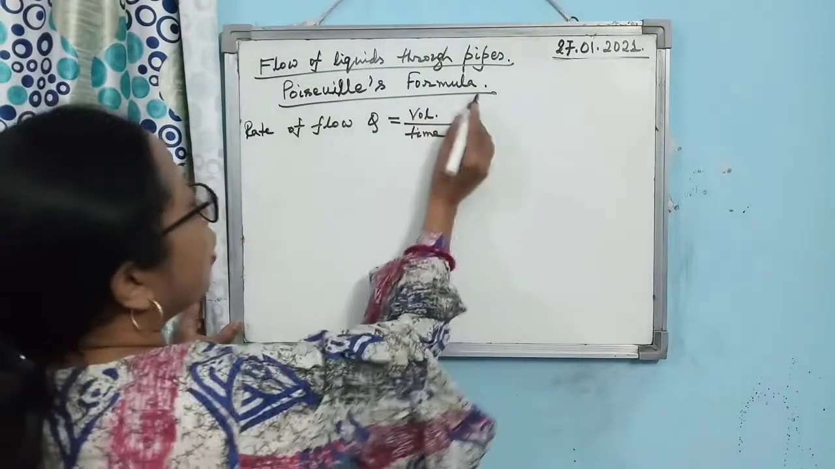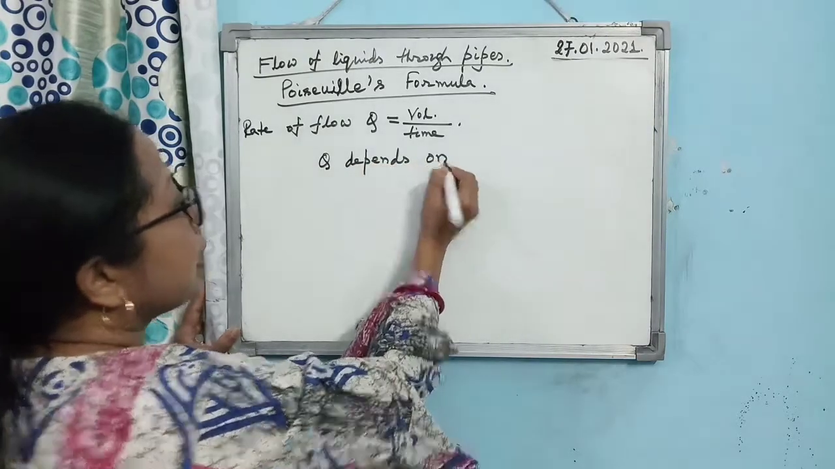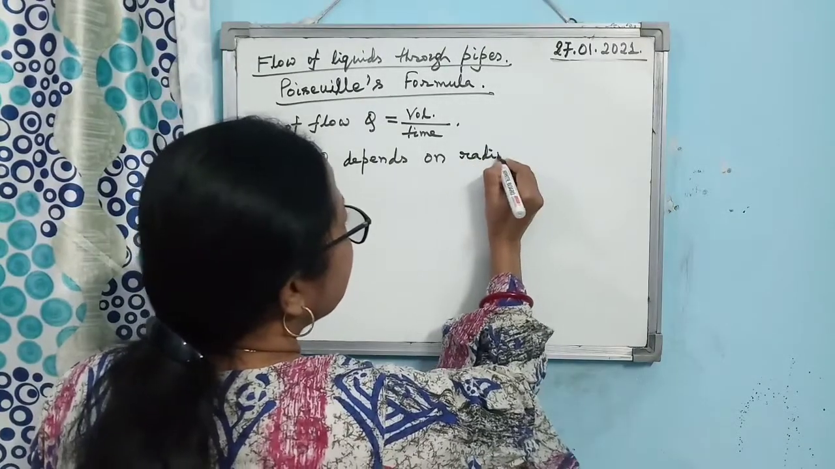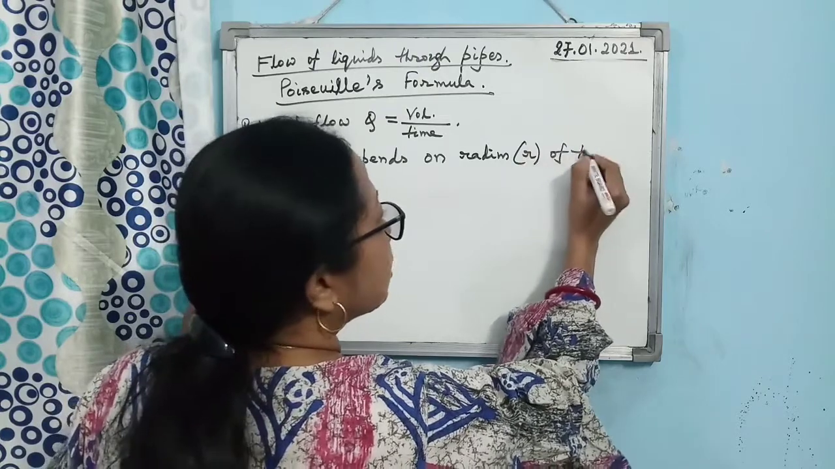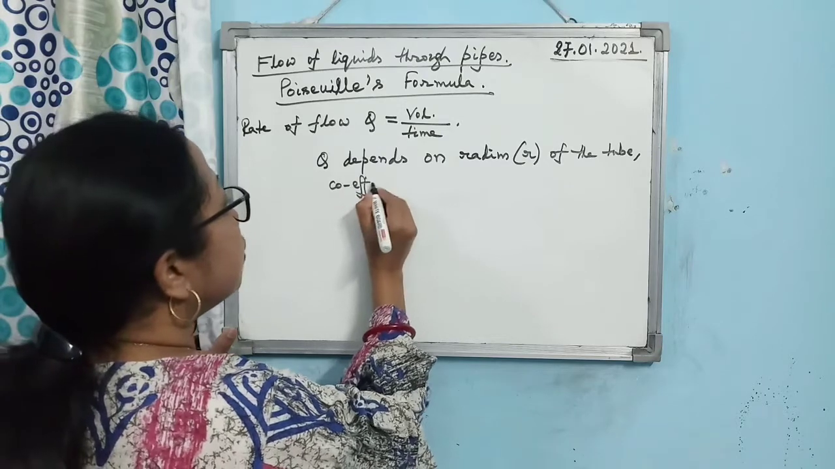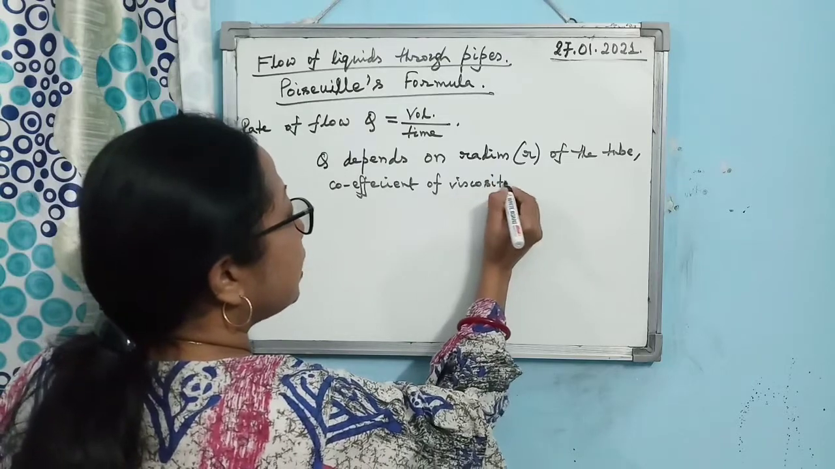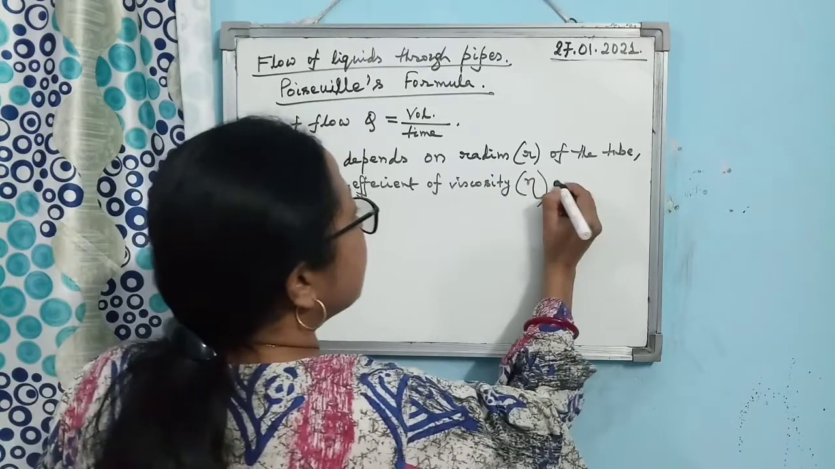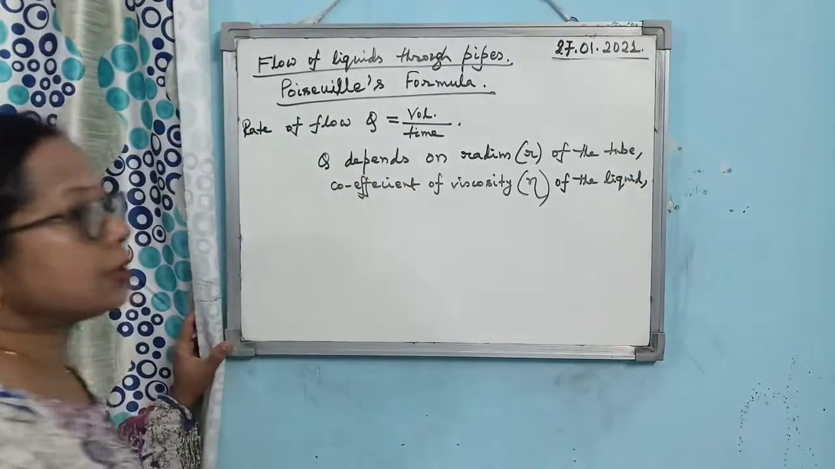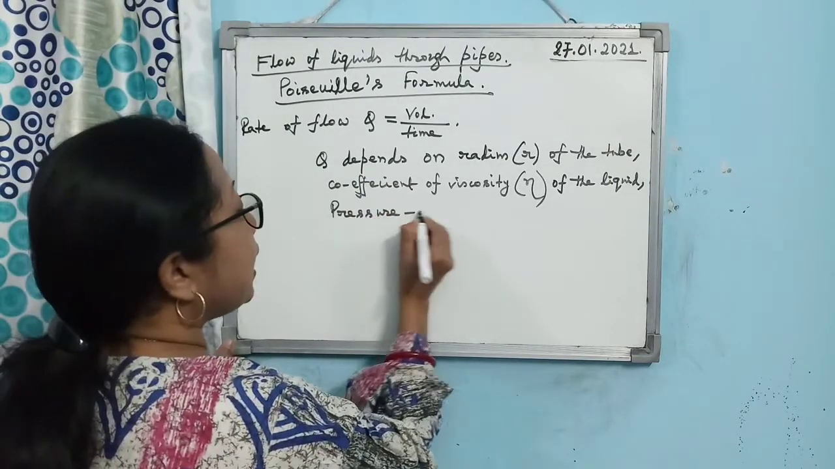Now, according to Poiseuille, Q depends on three things. Q depends on what? Radius of the tube, first point. Then coefficient of viscosity. This concept is given by Poiseuille. Coefficient of viscosity of the liquid, not tube, sorry. Coefficient of viscosity of the liquid, and it depends on pressure gradient.